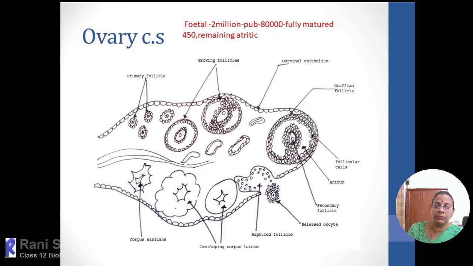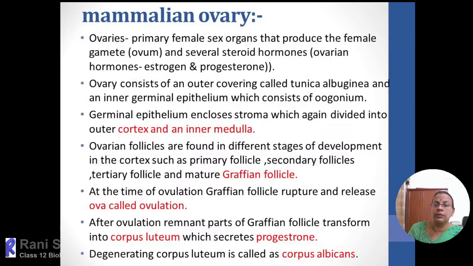So once again, germinal epithelium and different stages of follicles we can see within the cortex of the ovary. It can vary from primary follicle, secondary follicle, tertiary follicle into Graafian follicle. Then the Graafian follicle will result in release of ova, that is called as ovulation. The remnant part of the Graafian follicle will transform into an endocrine gland, that is called as corpus luteum, then corpus albicans. That is a brief idea about the structure of the ovary.